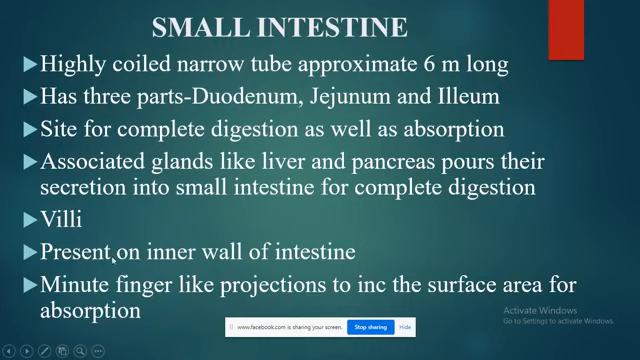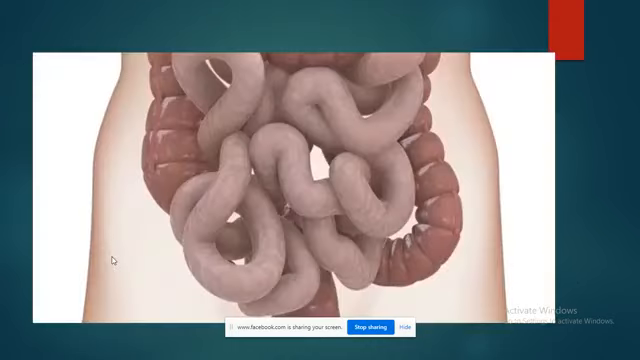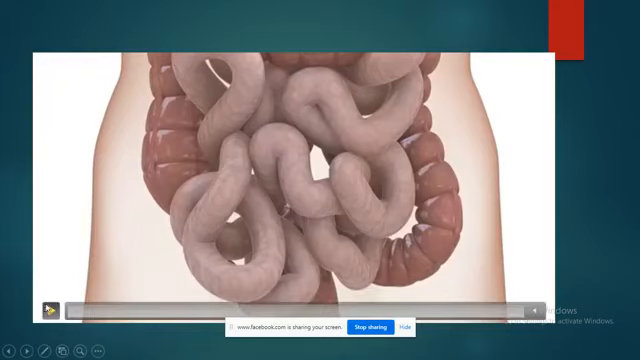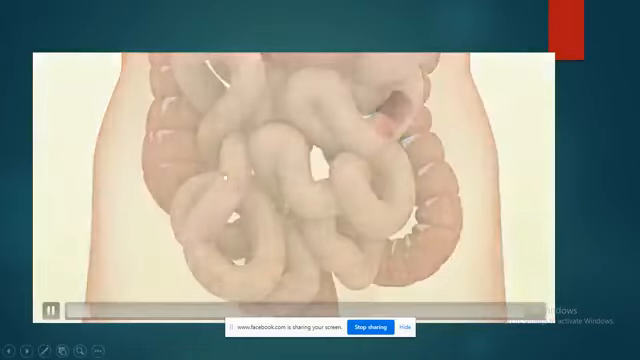They are present on the inner wall of the intestine. Villi are very minute finger-like projections, and they are present to increase the surface area for absorption. I have incorporated another video in order to make clear the structure of the villi and its function. Let's watch it together.